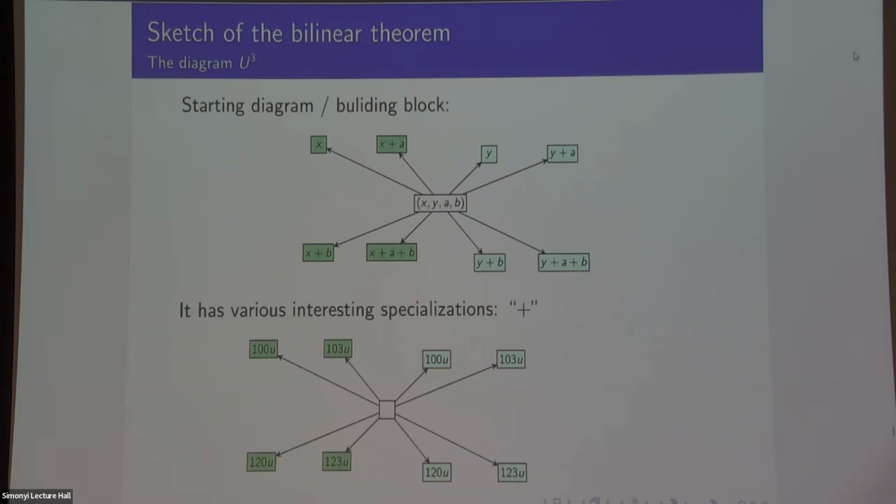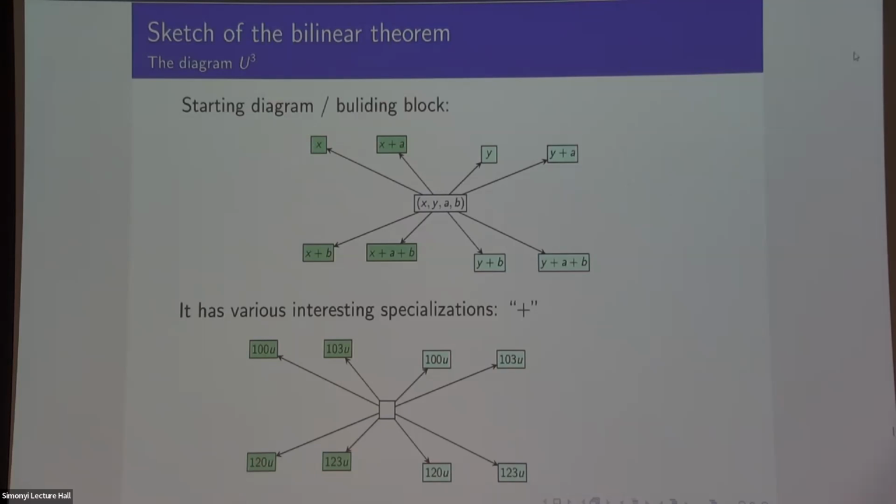So here are ways you can specialize this. Well, one thing you can do, which I call plus, is where you take 4 things here that happen to add to 0. So 100 plus 123 is equal to 103 plus 120. So the alternating sum of this is 0. And then I just let the right-hand side be the same thing. That's a valid specialization of this picture, right?